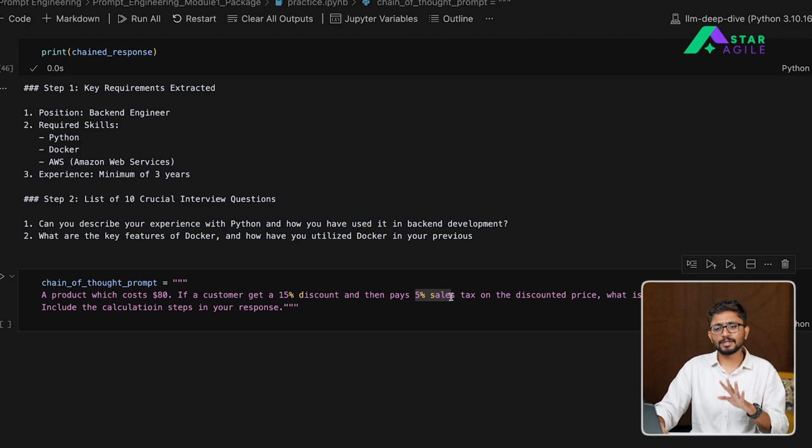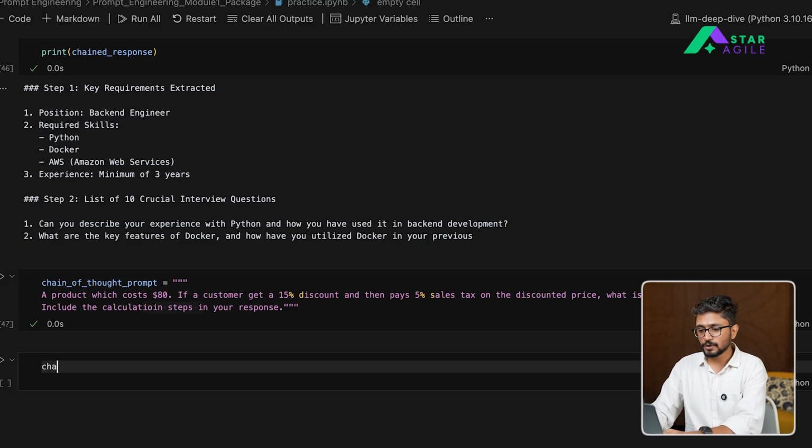I am not telling it what steps it needs to take, but by just telling the model to include those steps in your response, it will output those steps for me, which in itself will allow the model to tackle this question step by step rather than doing it in one shot without even going into the details of how this question is supposed to be solved.